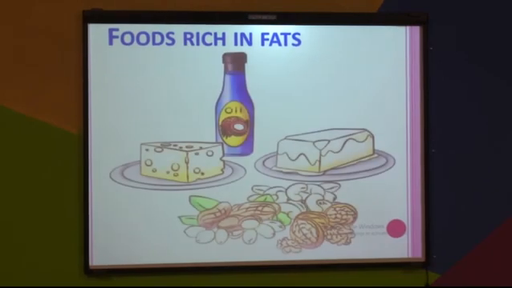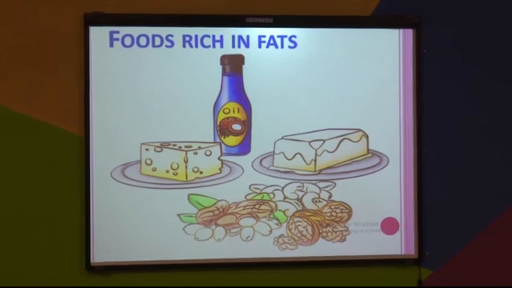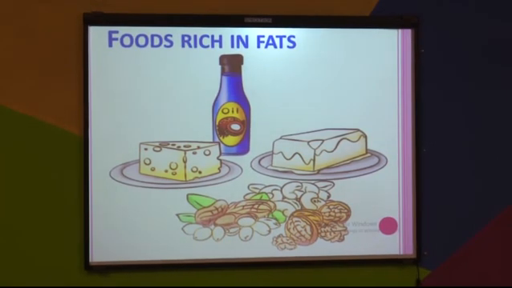After that we learned about the very important nutrients. We will recall the foods rich in fats. Here are the foods rich in fats. See, all types of oil, butter, nuts, these are rich in fats.